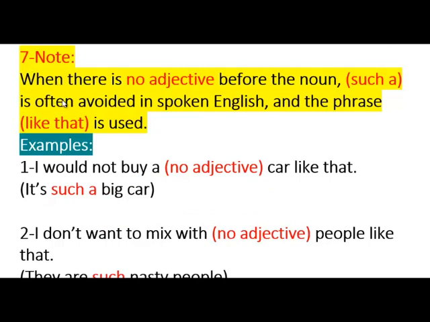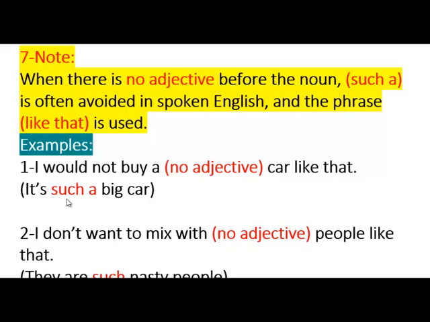Just a quick note here before we finish. Okay, when there is no adjective before the noun, "such a" is often avoided in spoken English. We don't use "such a", okay? We use the words "like that" in its place.